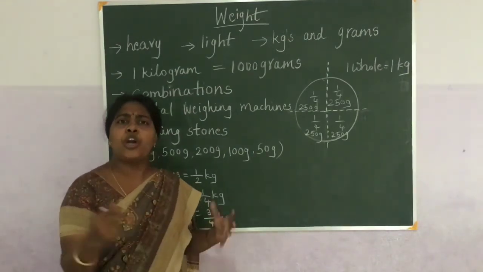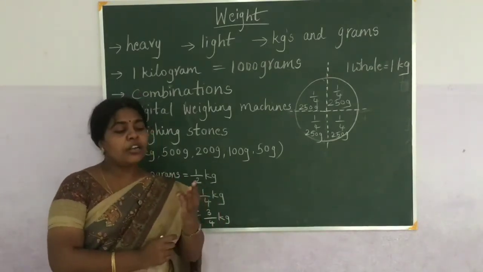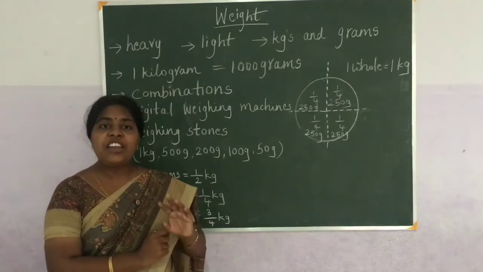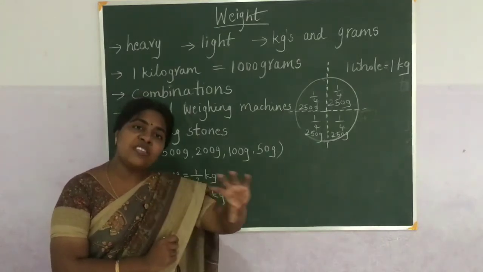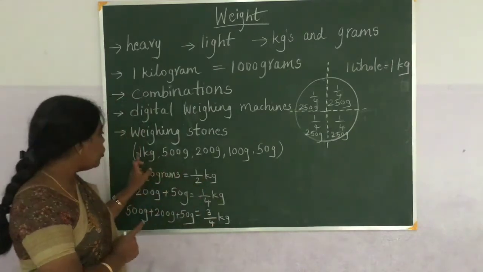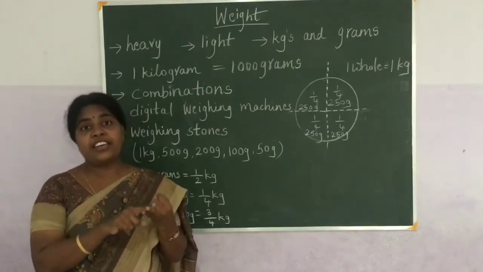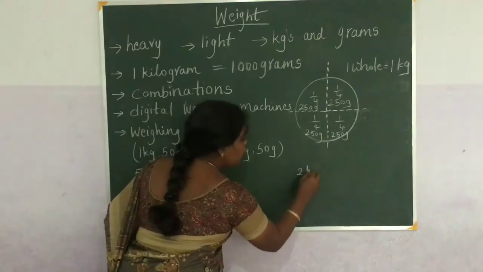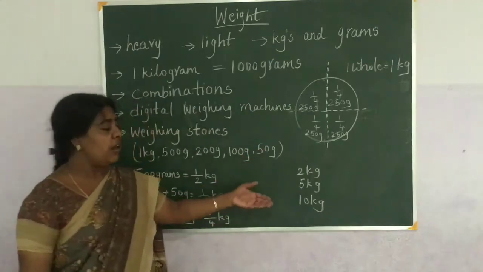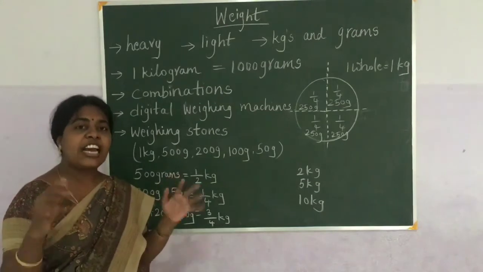So whatever weight we want, we can't get that type of stones. If we want 3 kgs, we can't get a 3 kg stone. What will the shopkeeper do? If you want 3 kgs of sugar, he will keep three 1 kg stones, or he will keep a 2 kg stone and a 1 kg stone. So I wrote only up to 1 kg, but we are having 2 kgs. But there is no 3 kg and 5 kg. And also we are having 2 kg stone, 5 kg stone and 10 kg stone. In between, 3 kgs is not there, 4 kgs is not there, 6 is not there, 7 is not there, 8, 9 are also not there.